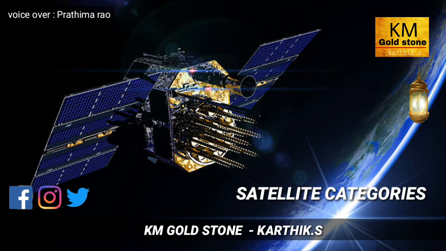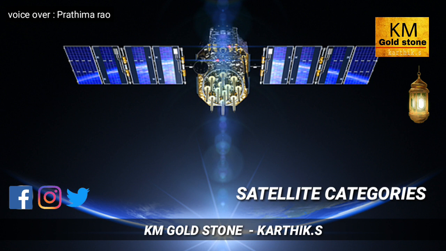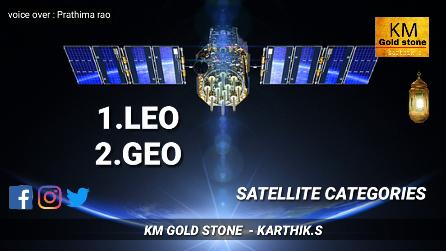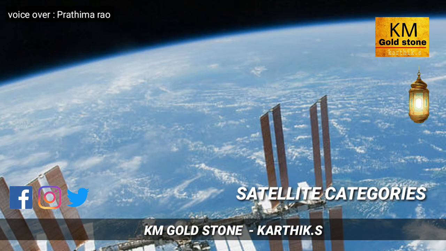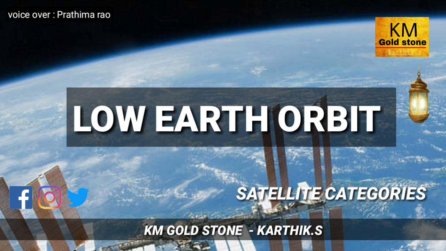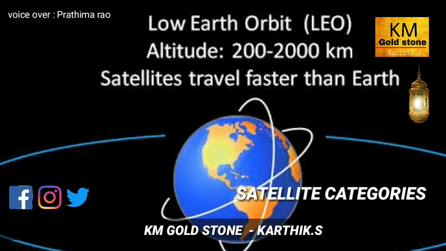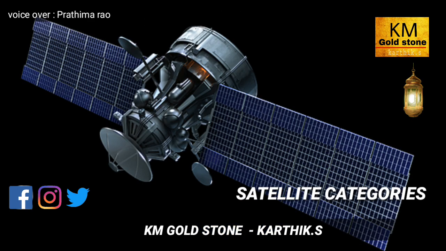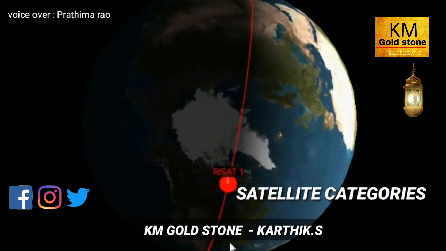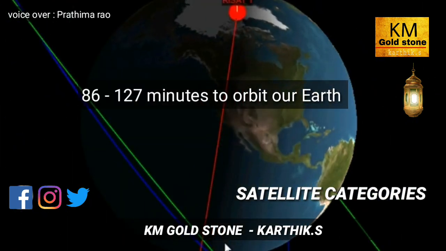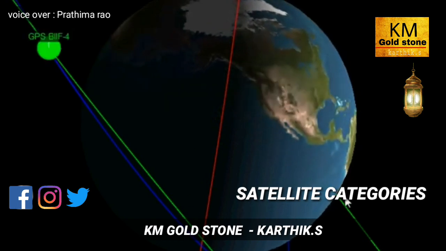Next, let us see the different positions where satellites are placed. There are three different categories where the satellites are placed orbiting the Earth. They are LEO, GEO and MEO. First, let us see about LEO. LEO means low Earth orbit. This orbit is placed at 200 to 2000 kilometers above the Earth's surface. If a satellite is placed in this place, it is called a LEO satellite. These satellites take 86 to 127 minutes to orbit the Earth in one rotation.